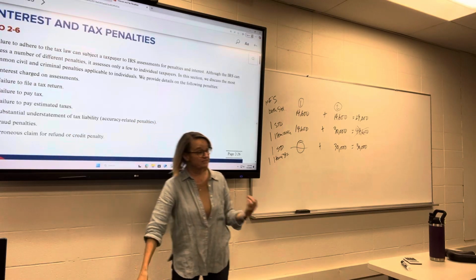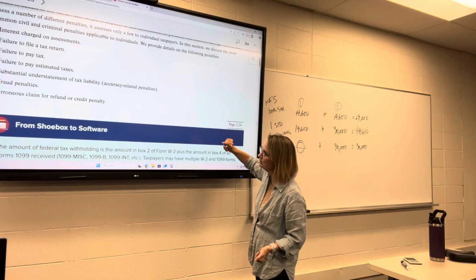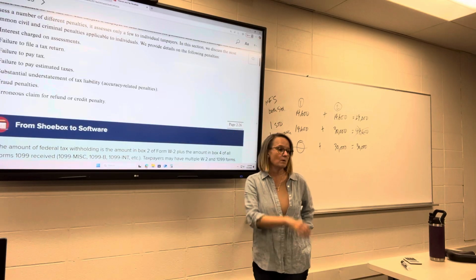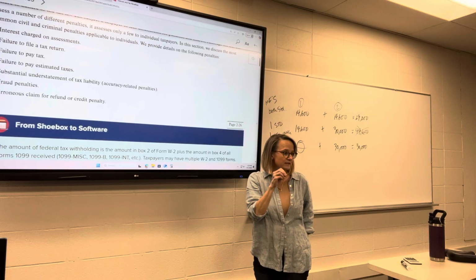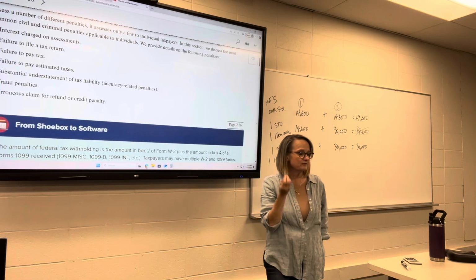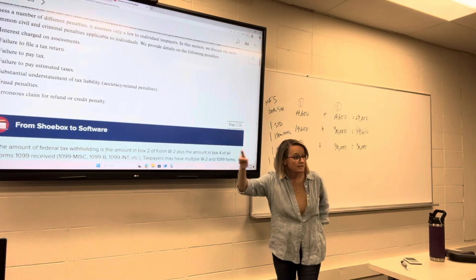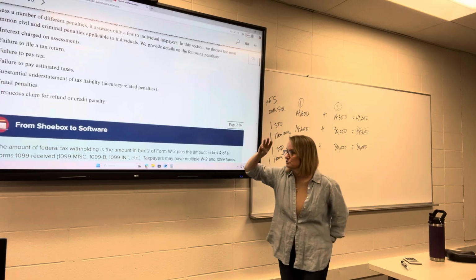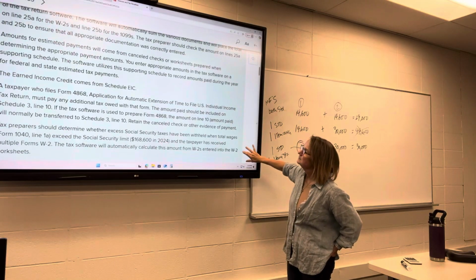Fraud penalties, so if that was intentional, you intentionally filed a fraudulent return. Erroneous claim for a refund or a credit penalty. So those refundable credits, like I said, there's a lot of scrutiny of those refundable credits because they're so valuable. If you're found to have claimed one and you weren't entitled to it, then there are special penalties for that as well. That's the Earned Income Credit, American Opportunity Credit, and Child Tax Credit. So those are special credits that they pay close attention to.